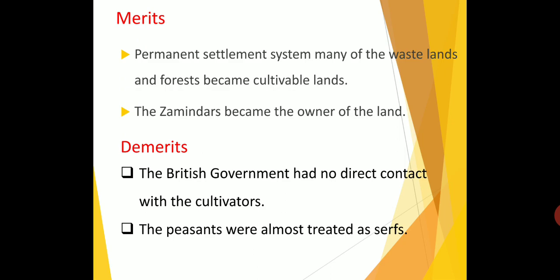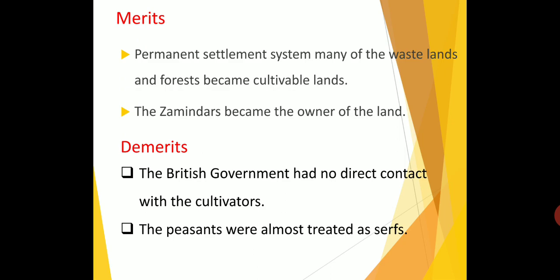The cultivators only worked in the field and the Jamindars paid the tax to the government. So the Jamindar remained faithful to the British government and worked very loyally for them.